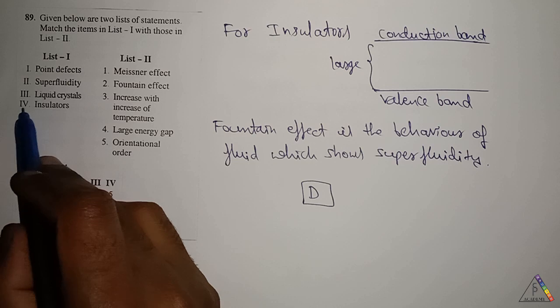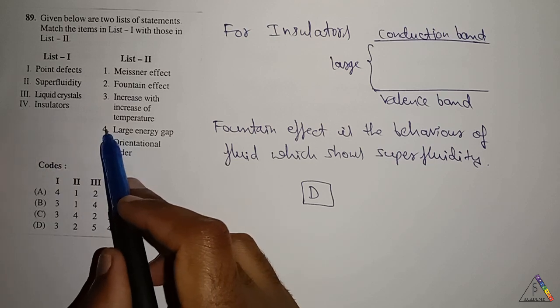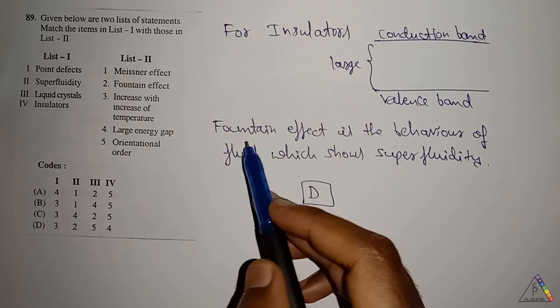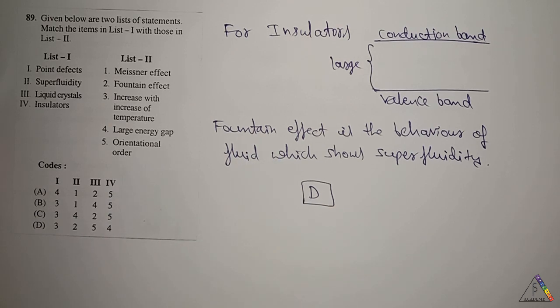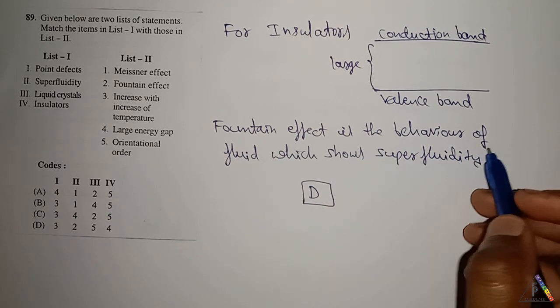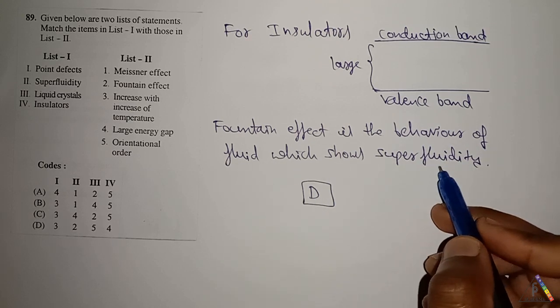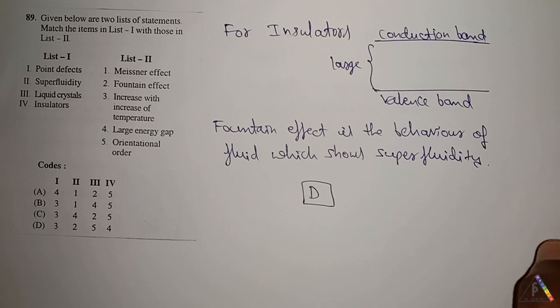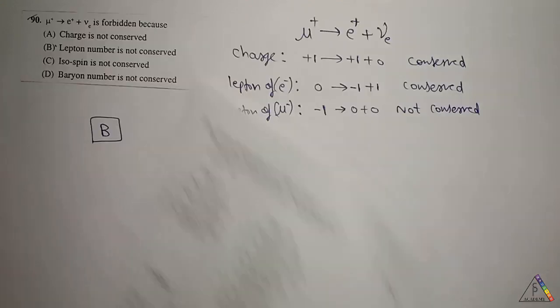Therefore, the fourth is 4. And the fountain effect is the behavior of fluid which shows superfluidity. Therefore, for this question, the answer is D option.